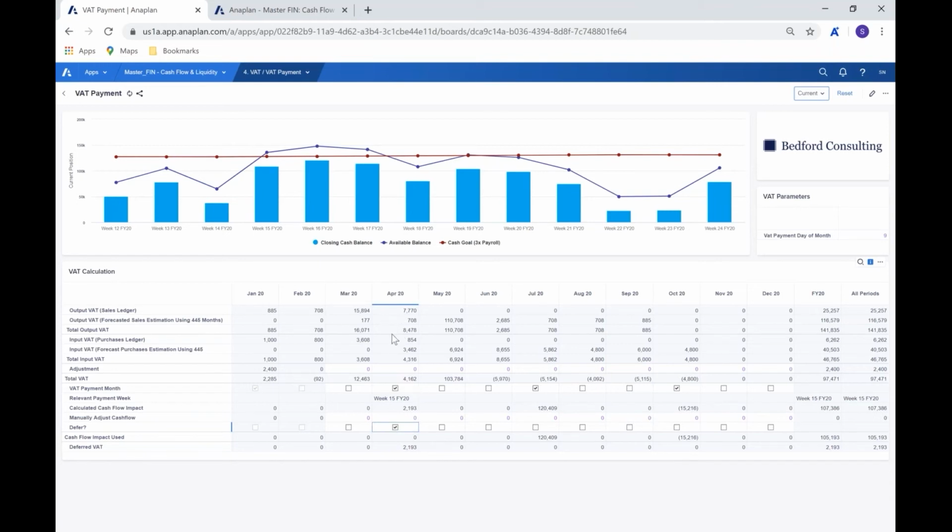So as a quick overview, quick snapshot on there, we have our output VAT that we would have from our ledger and from our forecast. Forecast I'll touch on in just a moment. Forecast is 445 being mapped into calendar months. We then have the input piece again through actuals from the purchase ledger, forecast coming from the piece which I'll show in just a moment. We then choose the payment month. We choose the day of the month.